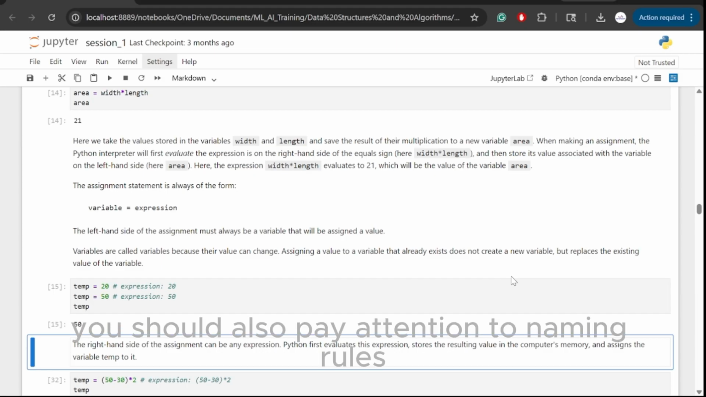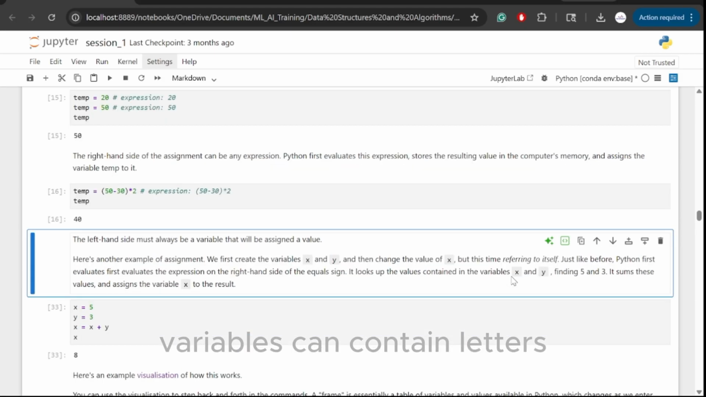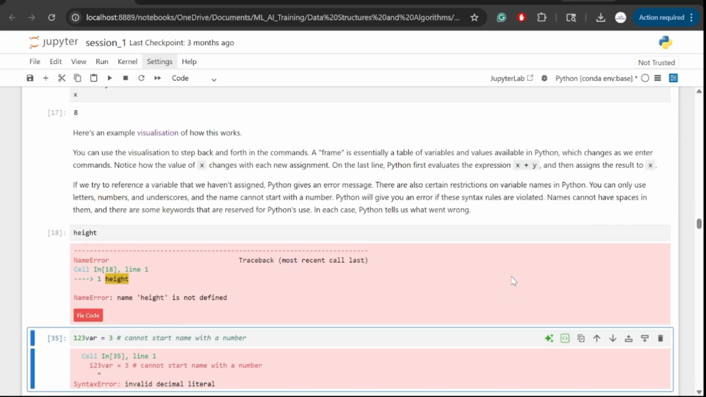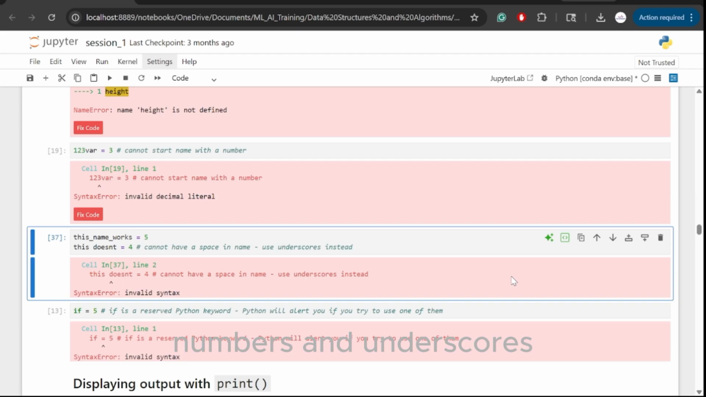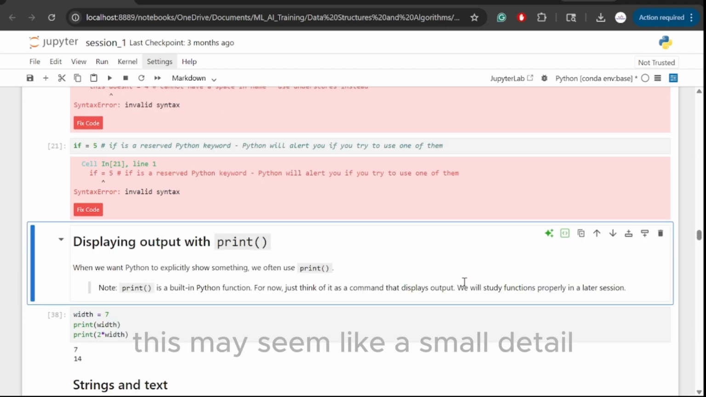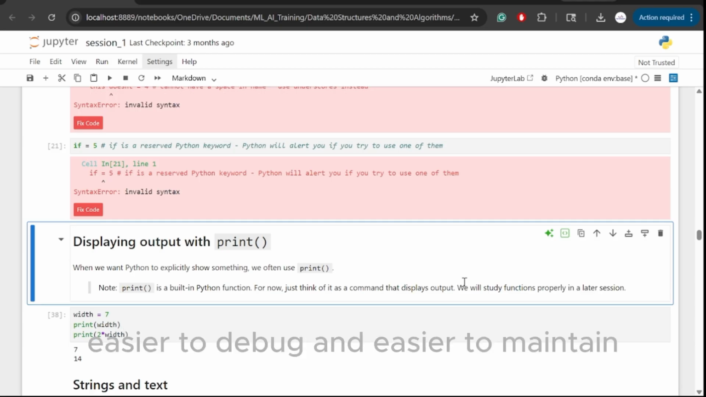You should also pay attention to naming rules. Variables can contain letters, numbers, and underscores, but they cannot start with a number. They also cannot contain spaces, and they cannot use reserved keywords like if. This may seem like a small detail, but clean variable naming makes your code easier to read, easier to debug, and easier to maintain.